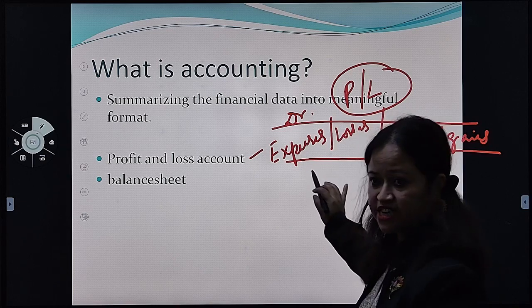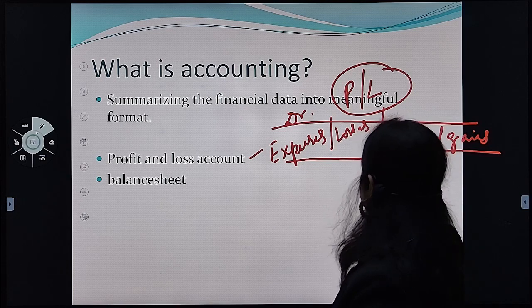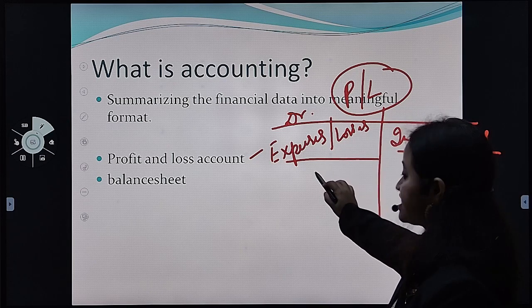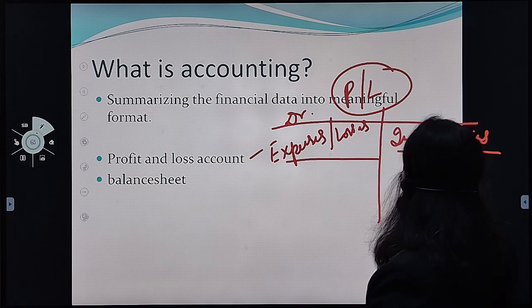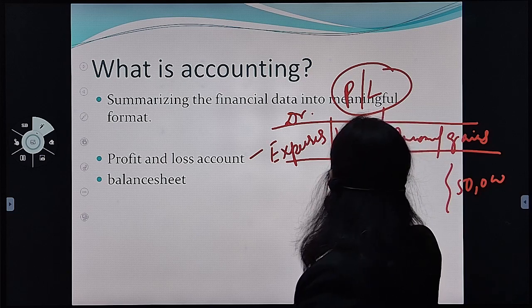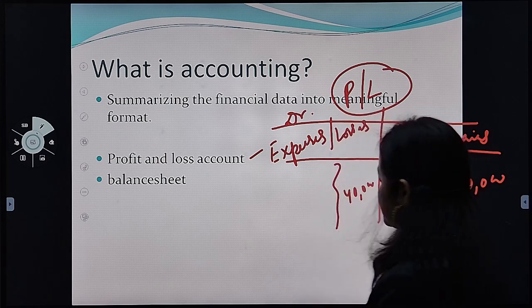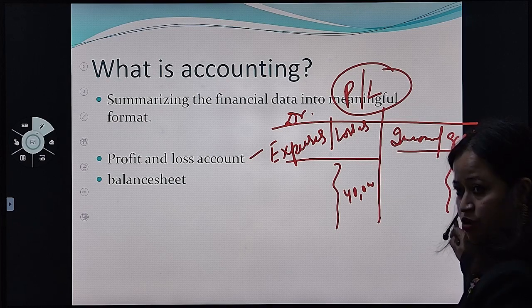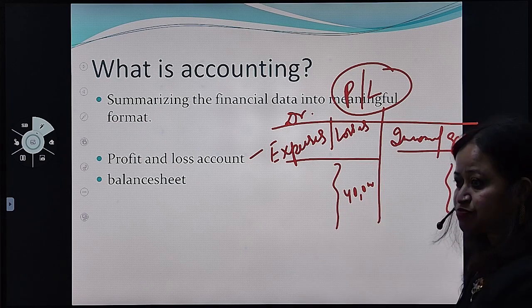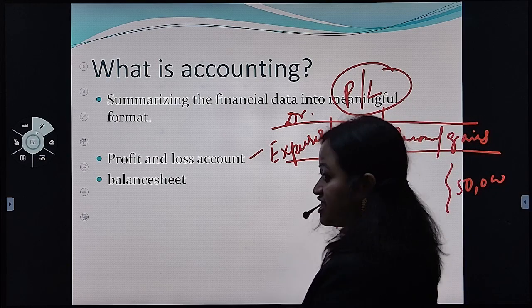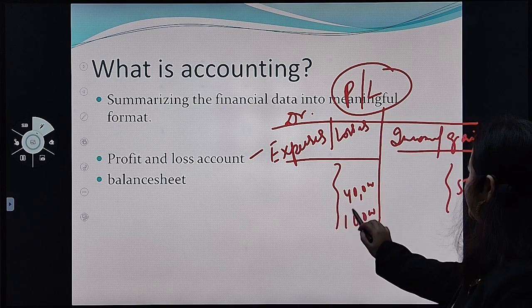Clear? Is it clear to you? Okay. So when income and gain is more than expenses and losses. When you have calculated this side, you have found that it is 50,000, and when you have calculated this side it is 40,000. So what is the difference? 10,000. Which is more, this or this? Yes, credit side is more. That means income is more. If income is more than expenses, it is profit or loss? Profit. So what is the difference? 10,000 is the difference. So 50 minus 40, 10,000 is the difference.